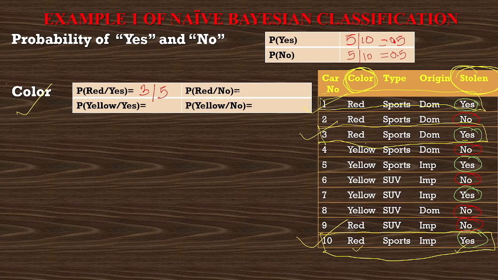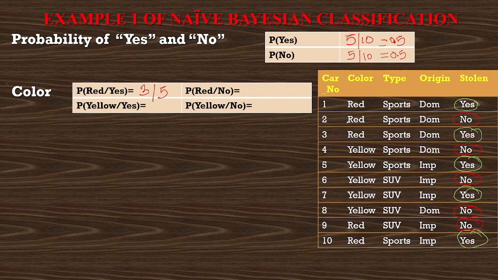Next is probability of red by no. Now find out the red color cars which are not stolen. Just check color and the stolen column. So red color car which is not stolen, this is one entry. Then red color car which is not stolen, this is the second entry. So there are only 2 entries having red color and they are not stolen. How many no entries were there in the stolen? Total 5. This will remain 5 because we saw total no options are 5 in stolen column. So out of those 5, only 2 no's are having red color.